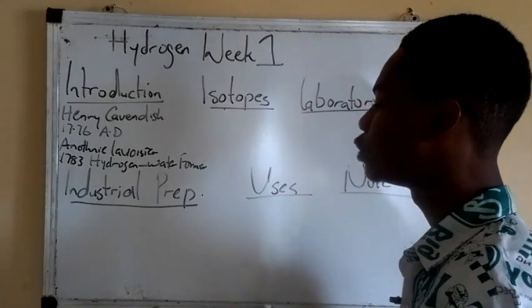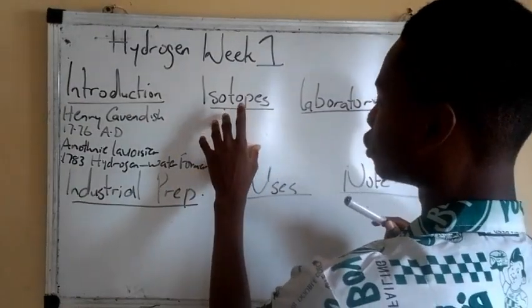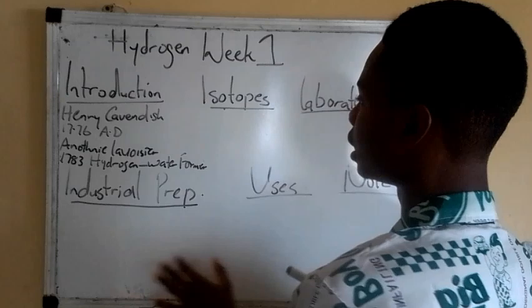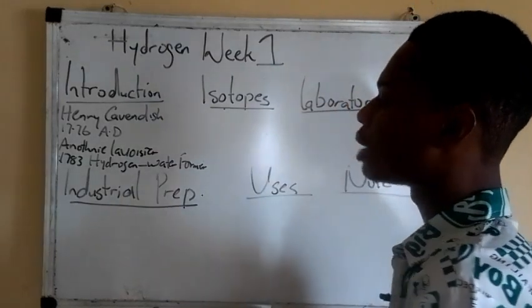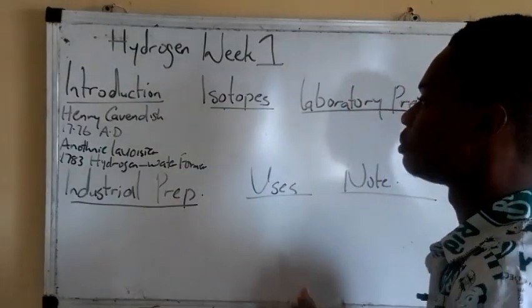Under the isotopes of hydrogen, because of some things I want to write on that here, let me write it and then I'll clean it. As I'm writing, listen and also write.